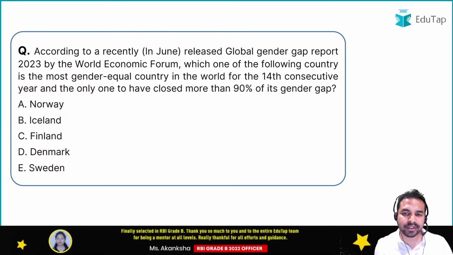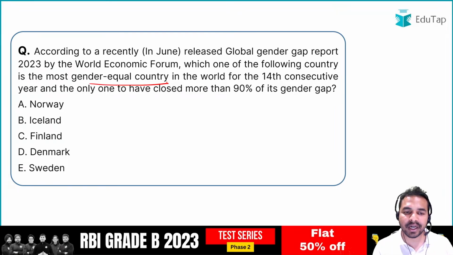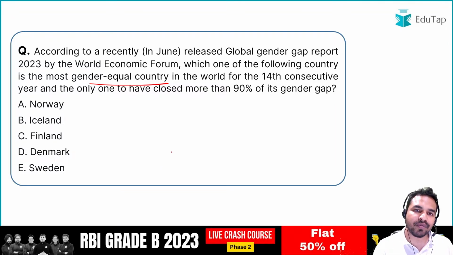Moving on to the next question, guys, you have to tell me the name of the country which is the most gender equal country in the world. सबसे ज्यादा gender equal country across the world कौन सी country है? I told you that it is the highest performer with the score of 91.2. What is the right answer?